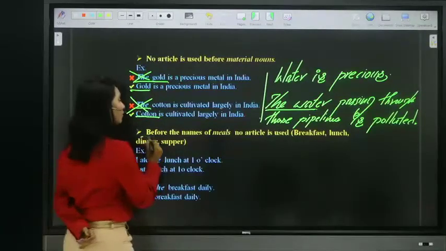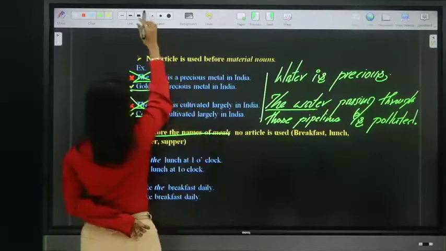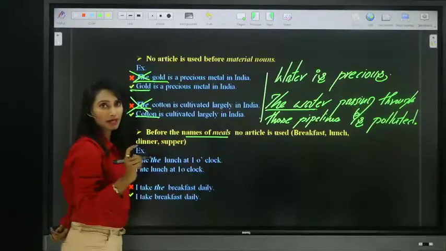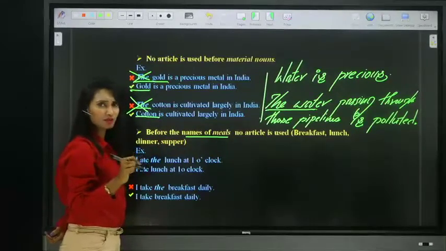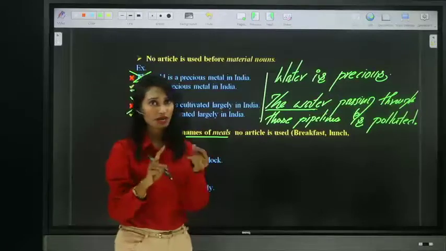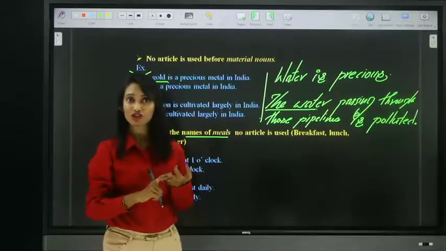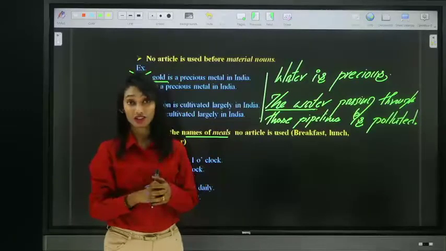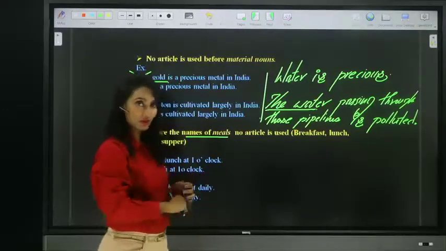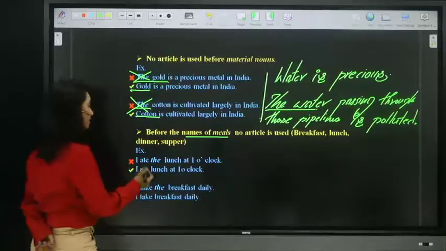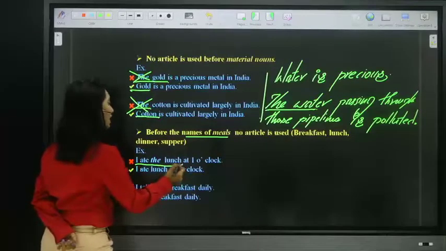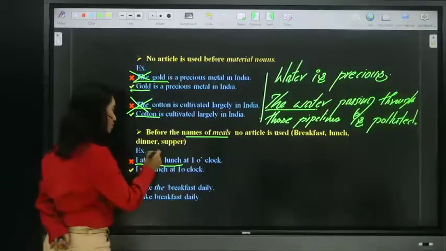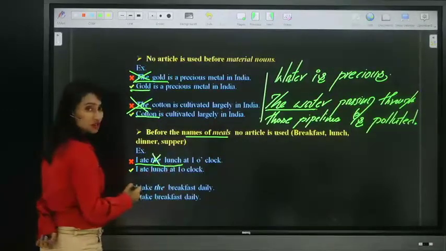Next, before the names of meals, we should never place article. We have different meals like breakfast, brunch, lunch, supper, dinner. So we should never use any article. However, there is an exception though. Let's look at this first one. I ate the lunch at 1 o'clock. The lunch? Which lunch? Any particular lunch? No. I ate lunch at 1 o'clock.